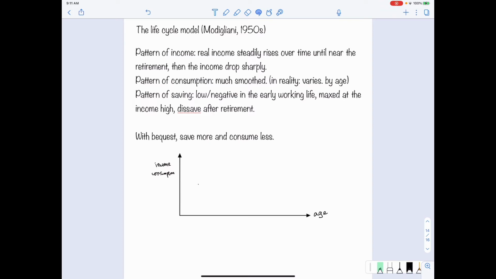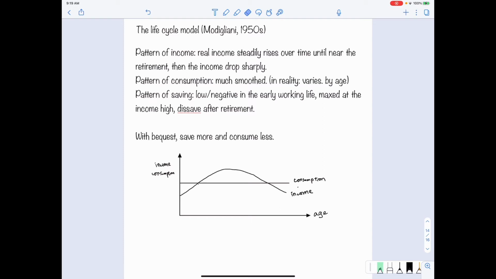We believe that as an individual, our income tends to be low when we are young, and then when we become older in the middle age, it will become higher, it gradually increases, and then at some point it will come down again. So this is how the income of an individual looks. So how about consumption? We assume that the consumption is relatively smooth. So here we draw an extreme case where it is a flat line.